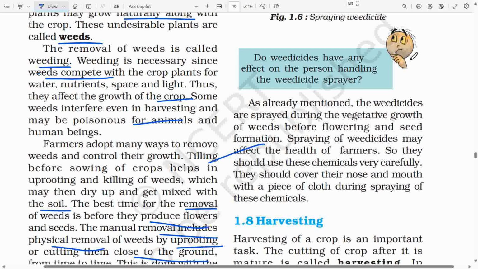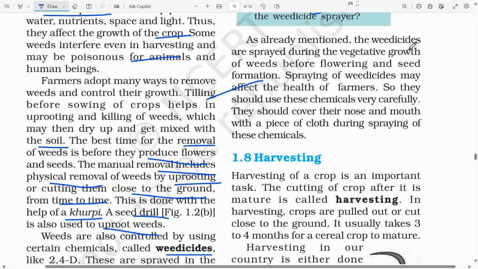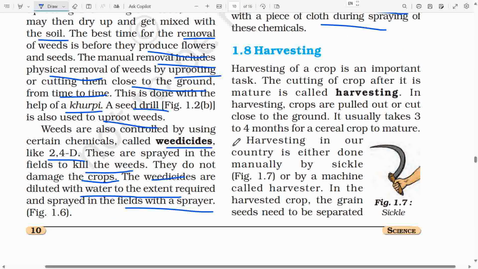Now, Bojo wondered, do weedicides have any effect on the person handling the weedicide sprayer? As already mentioned, the weedicides are sprayed during the vegetative growth of weeds before flowering and seed formation. Spraying of weedicides may affect the health of farmers, so they should use these chemicals very carefully. They should cover their nose and mouth with a piece of cloth during spraying of these chemicals.